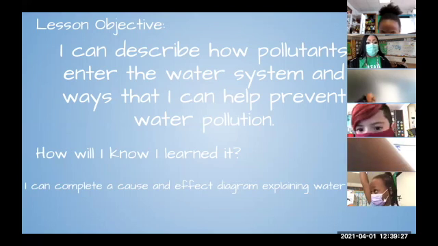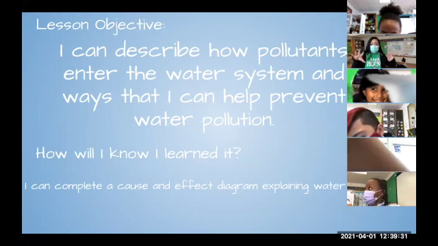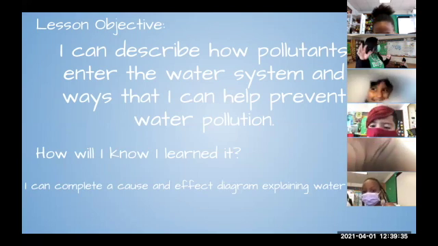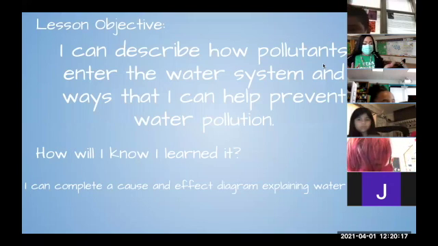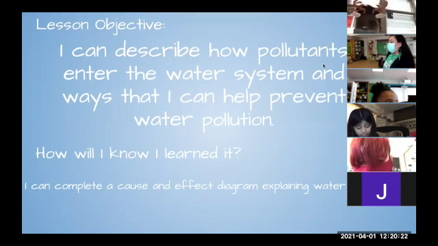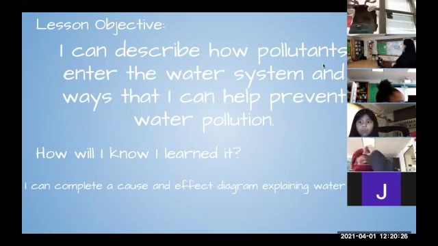Okay. For this week's assignment, you're going to do a cause and effect diagram. So you're going to learn what causes the effect. Okay? Because this happens. And we're going to do a Kahoot, and we're going to have a prize, and we're going to get to see a model of something. We're going to do a lot of stuff today.